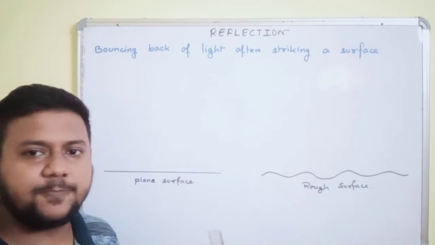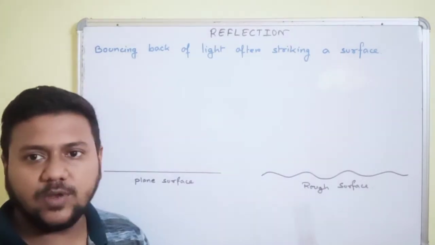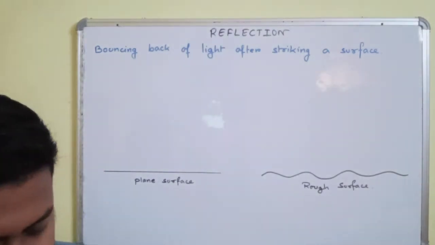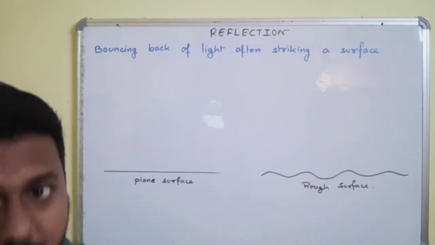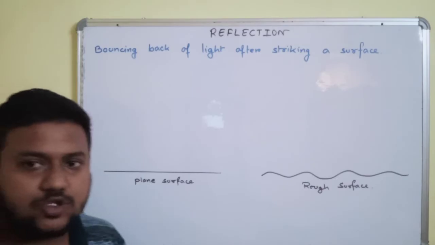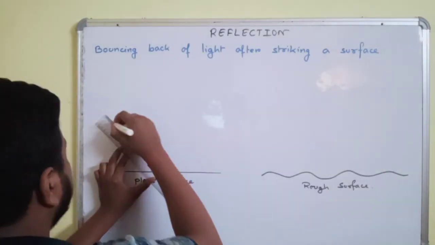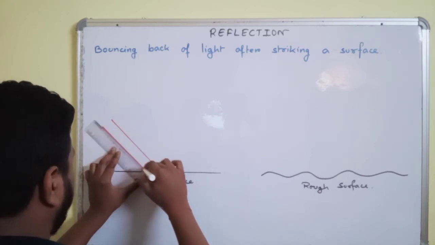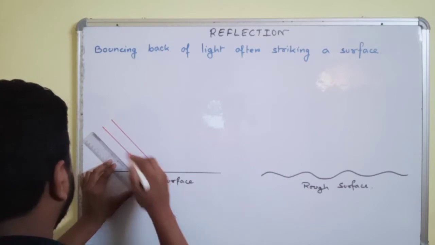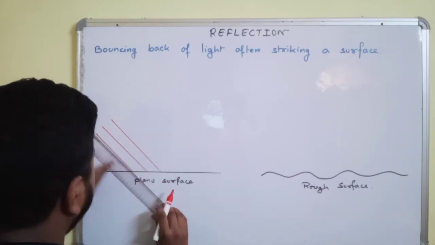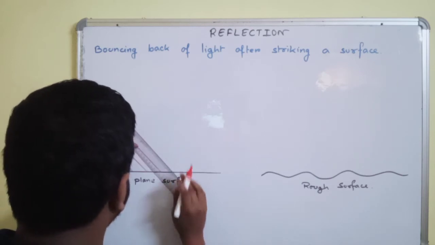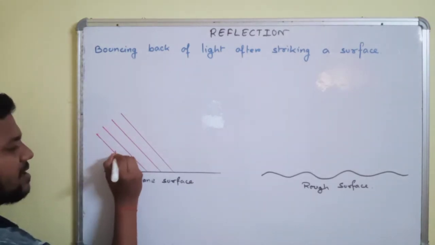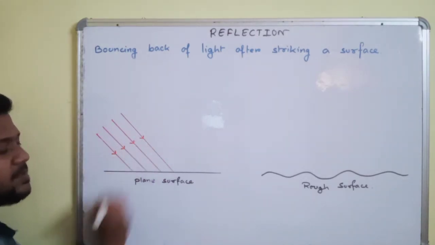The reflection on a plane surface and a rough surface will be discussed very clearly if we take a parallel beam of incident rays. Suppose we take a parallel beam of incident rays, first of all falling on a plane surface. This is one ray, this is your second ray which is parallel to the first ray, and this is your third ray. Now these rays fall on a particular plane surface, and this is the fourth ray we are taking. These all are parallel beams of rays.